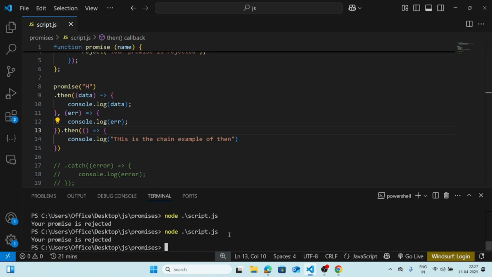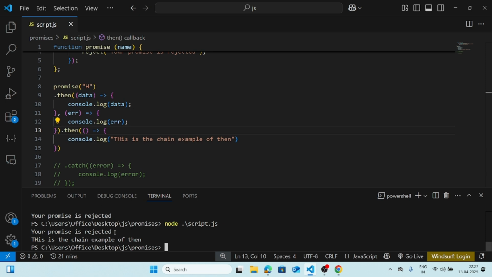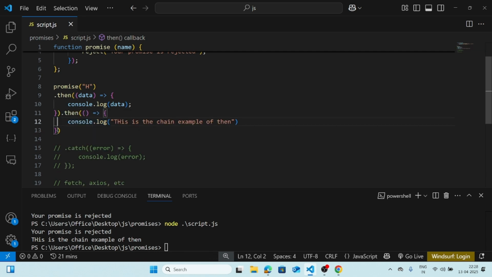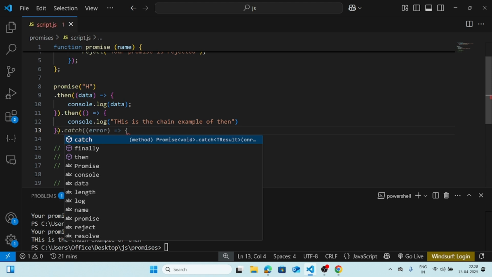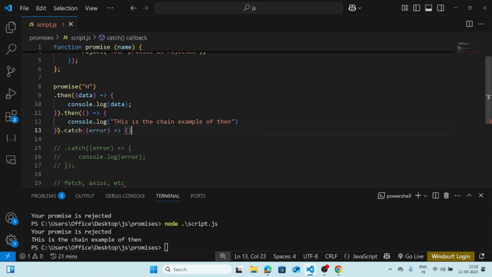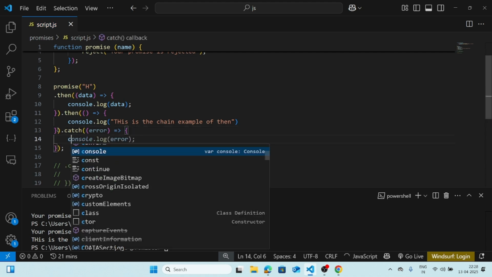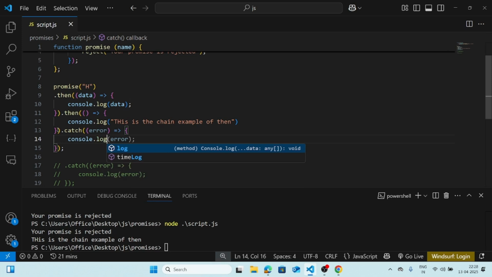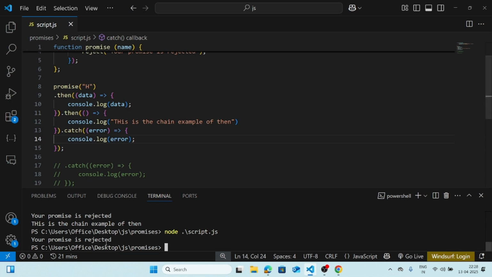Now let's run this script again. Your promise is rejected. This is the chain example of then. Okay, now this promise is rejected, right? Let's remove it from here to here, and console log error. Let's do it again. Your promise is rejected. What happens?